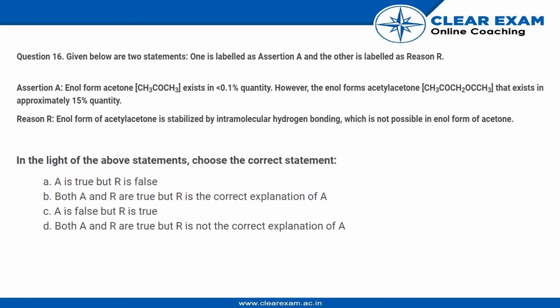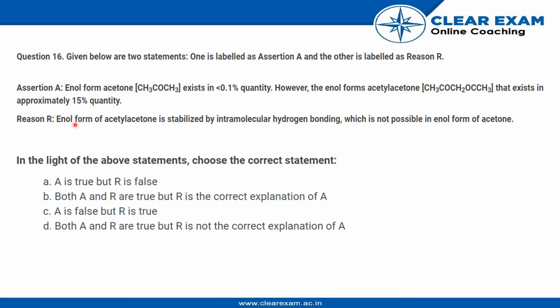Hello students, here is the assertion reason question. The assertion states that the enol form of acetone, which is represented by this molecular formula, exists in less than 0.1% quantity. However, the enol form of the other compound that is shown exists in approximately 15% quantity.